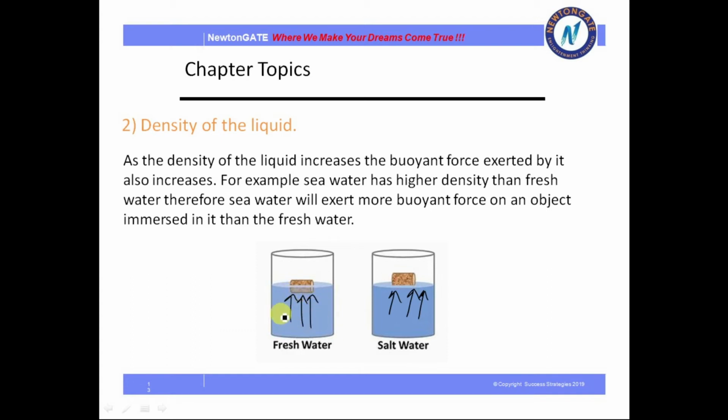Suppose this buoyant force is F1, and this is F2. What is this showing? That F2 is greater than F1. So buoyant force F2 is greater than F1. So the more the density, the more will be the buoyant force.